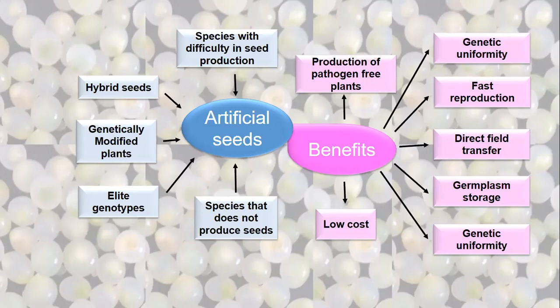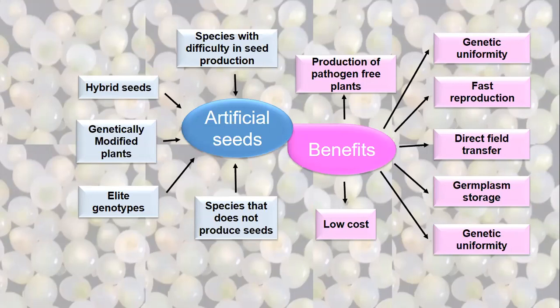Do you know what is the difference between an elite genotype and a variety? Again, the other day I gave you an example, the difference between a variety and a clone. Elite genotype can be a variety. Variety, generally we don't call it an elite genotype. A variety can be high yielding, a better variety, a good variety, but we don't call them elite.